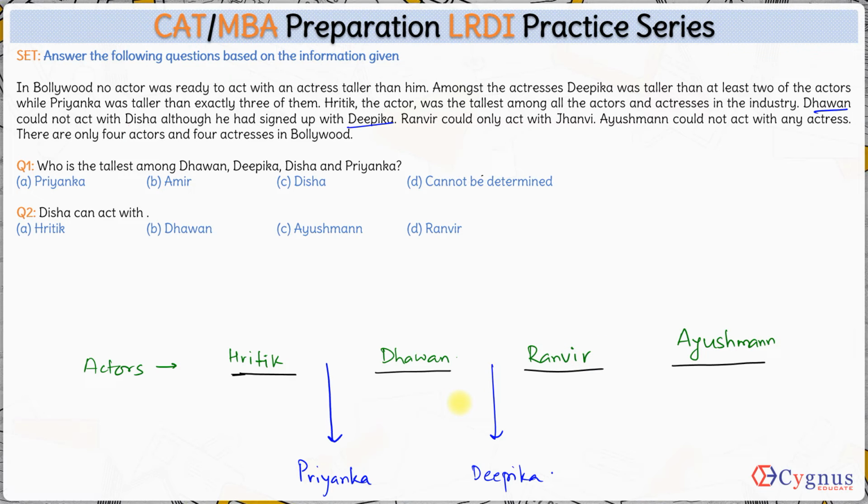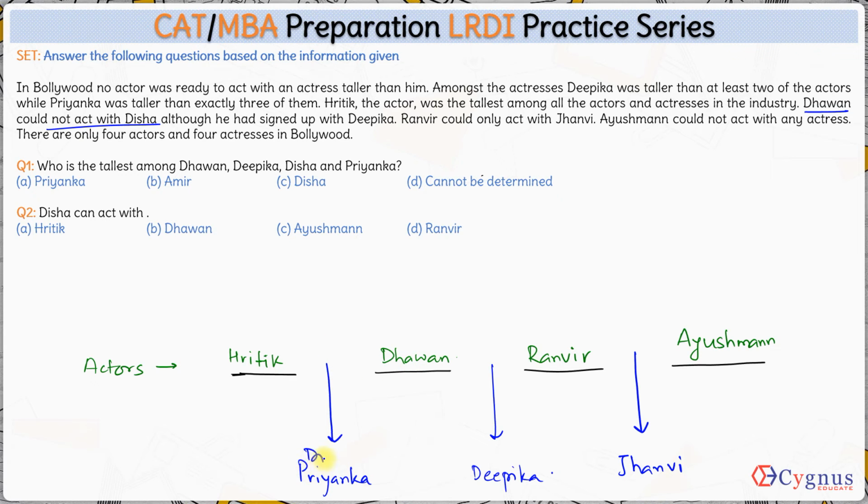Fine. Now what about Ranveer? Ranveer could only act with Janvi. That means there is only one actress who is shorter than Ranveer, which is Janvi. So this is Janvi over here. Right. Now we are only left with Disha. We don't know what Disha's height would be. Let's look at this sentence again. Dhawan could not act with Disha. That means Disha is taller than Dhawan, right? Disha is taller than Dhawan.